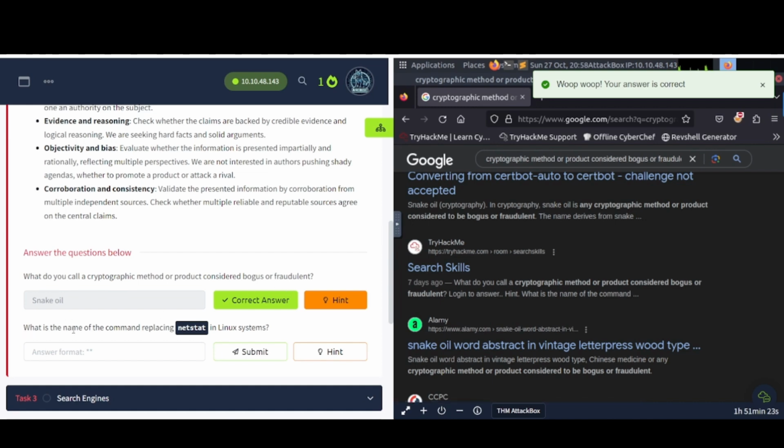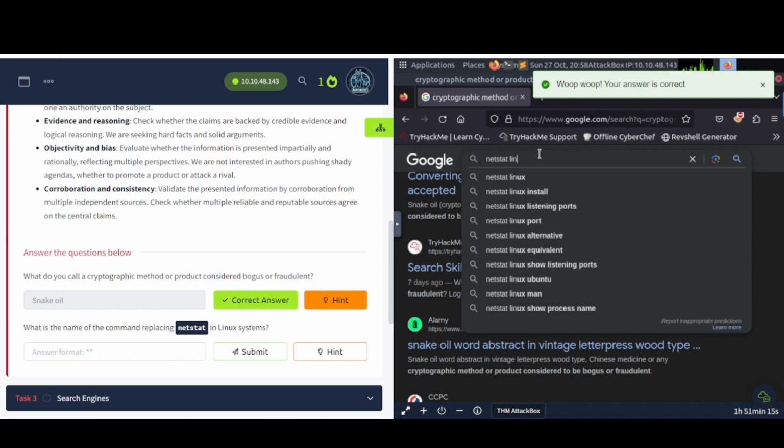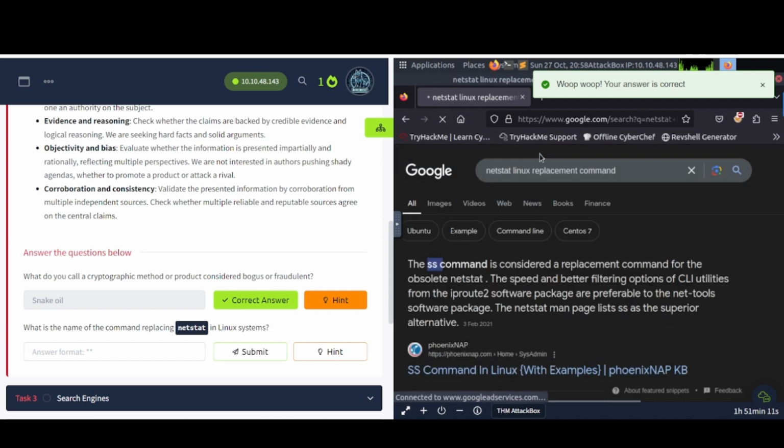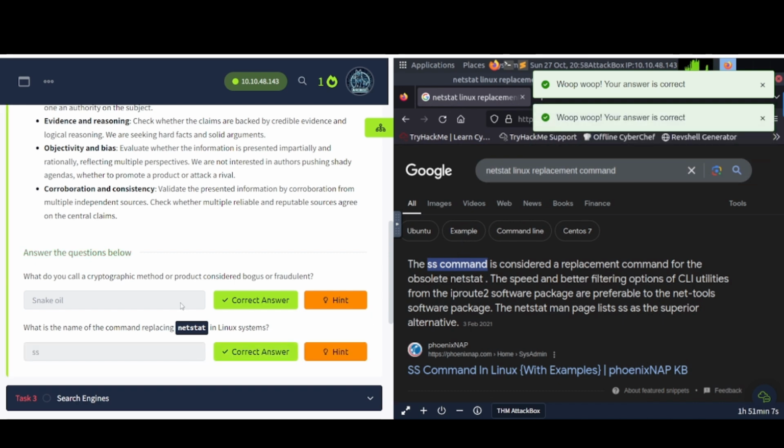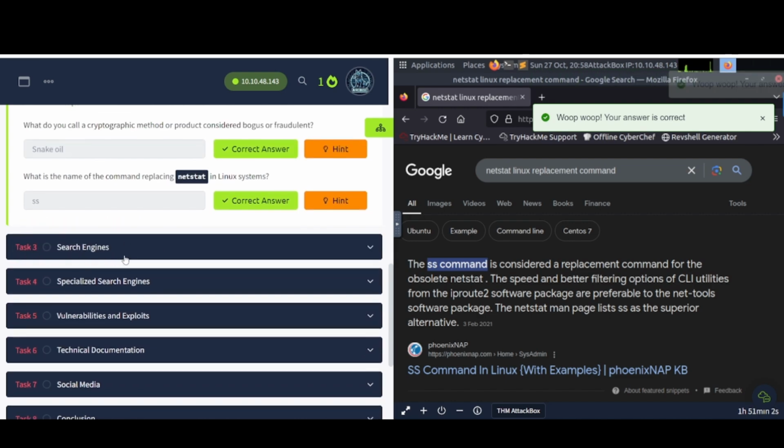But okay. What is the name of the command replacing netstat in Linux systems? So let's see here. Let's check that out. Netstat replacement command. Let's see if that comes up with anything. ss. So there we go. Awesome. And let's see, task number 3, search engines.